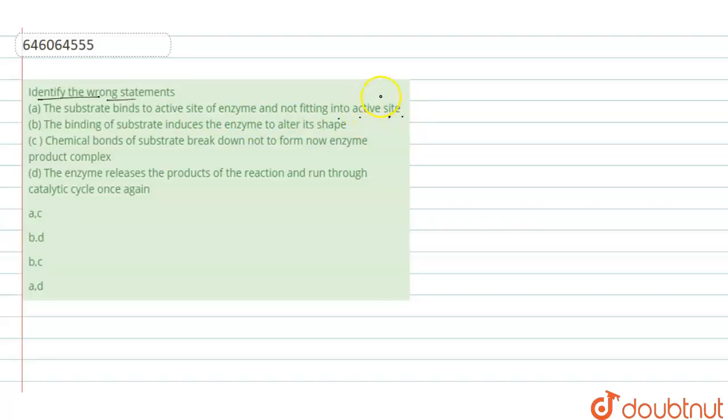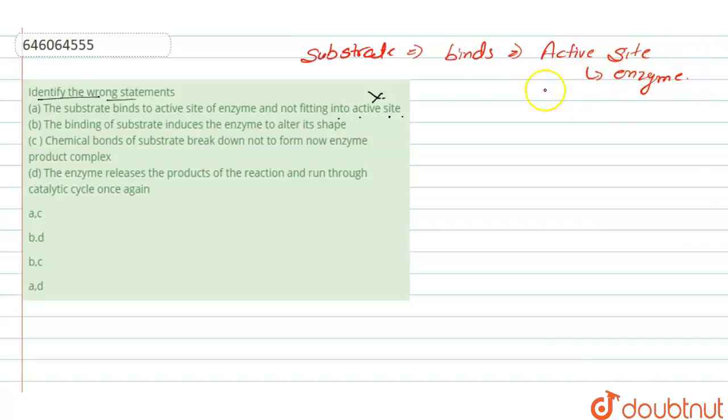This is the wrong statement, because we know that the substrate of a reaction always binds with the active site present on the enzyme, and completely fits into the enzyme.